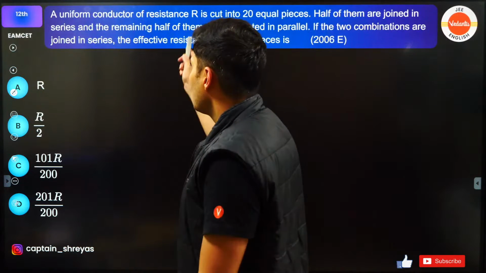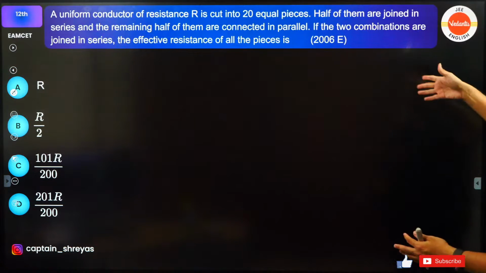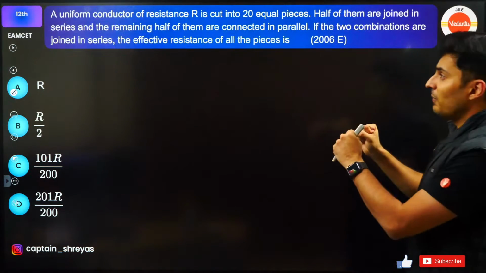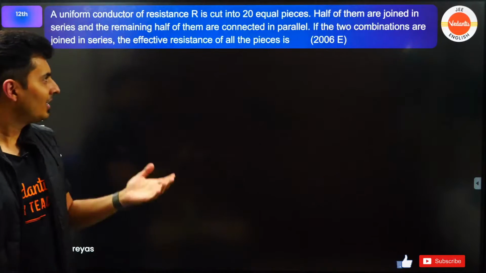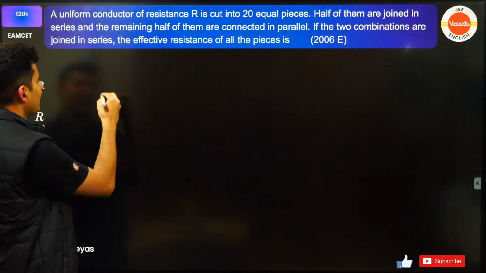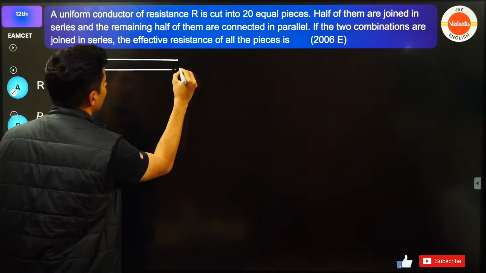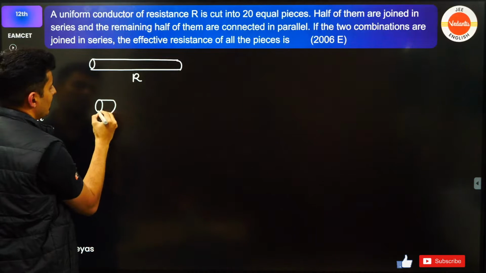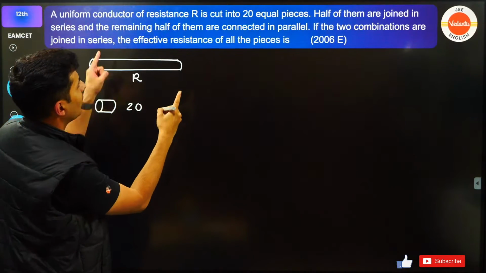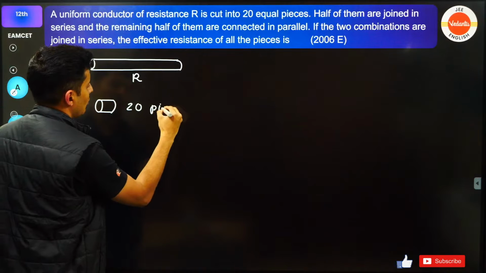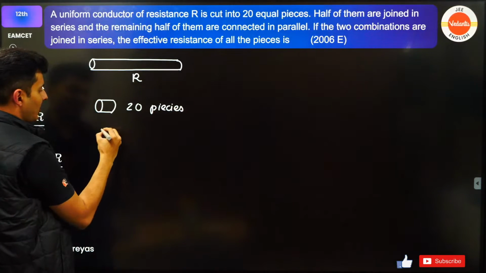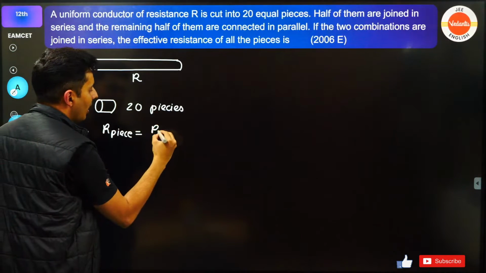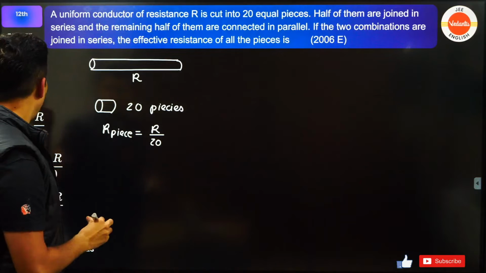Moving on to the next one. A uniform conductor resistor is cut into 20 pieces. Half of them in series, remaining half in parallel. When they both are combined in series, what is the net effective resistance? So let's see. We have a big resistor of value R. You make a small part of it. So there are 20 pieces. Each piece, the resistance of each piece will be R by 20. Is that right?